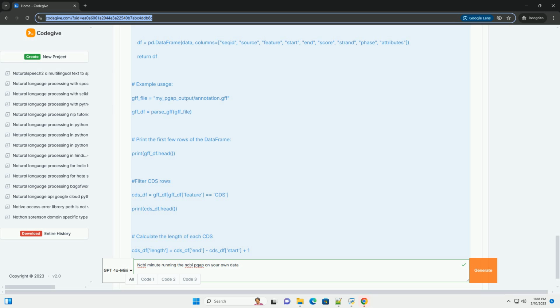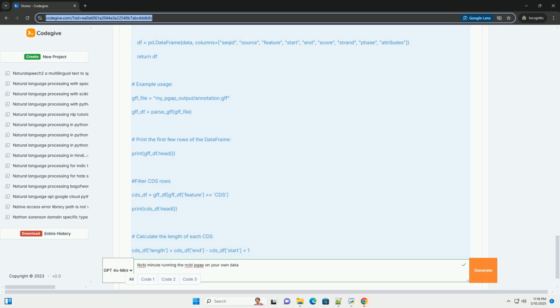You can also use BioPython, a Python library, for sequence format conversion. 4. Running PGAP locally, command line. This is the central part of the tutorial. Here's how to run PGAP using the command line, step by step.